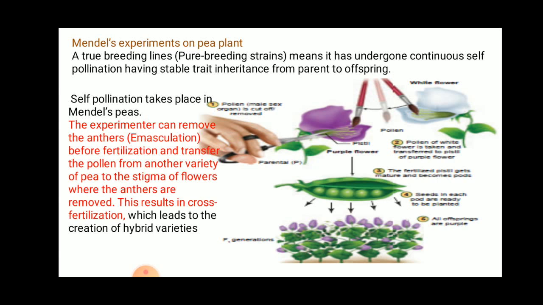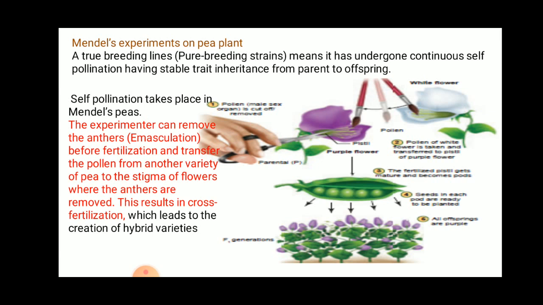Stable traits. If a pink flower pollinates a pink flower, then it always produces a pink flower. If pea plants produce a white flower pollinated from a white flower, then it will produce a white flower, since it is self-pollination. As well as, the pea plant is bisexual, therefore self-pollination continuously happens.